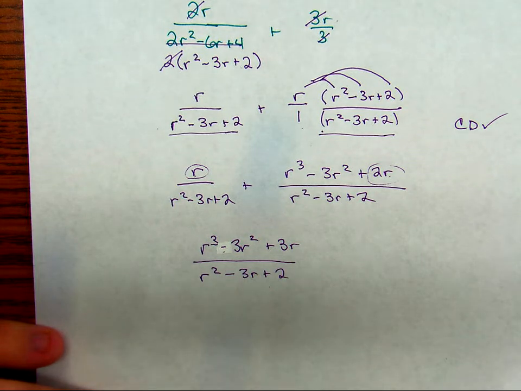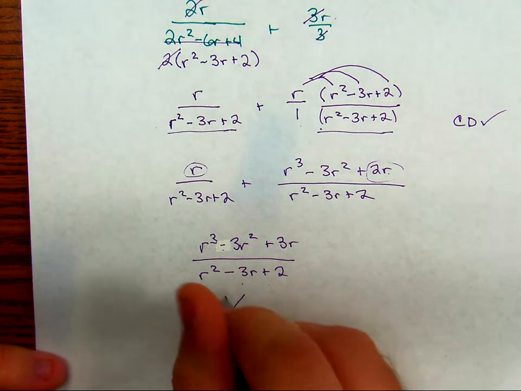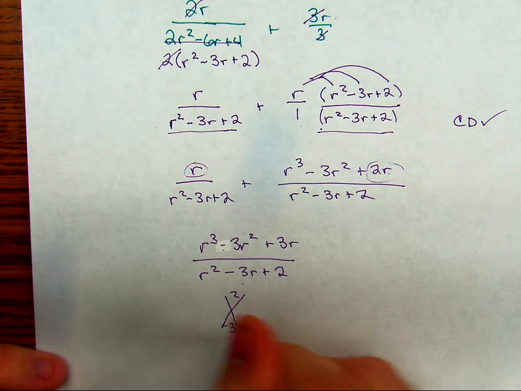The last thing we need to do is our discontinuities. Discontinuities are going to come from the denominator. So we're going to factor this trinomial. We've got 2 minus 3. That's 2 and 1. Negative, negative.